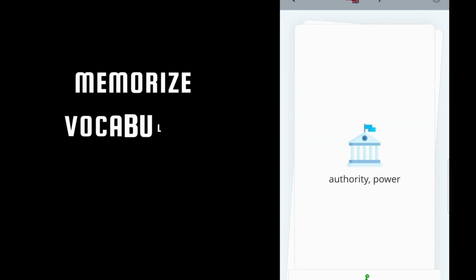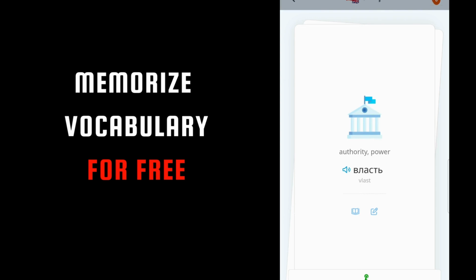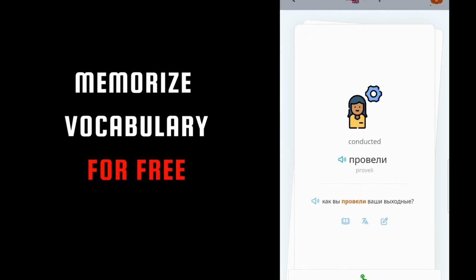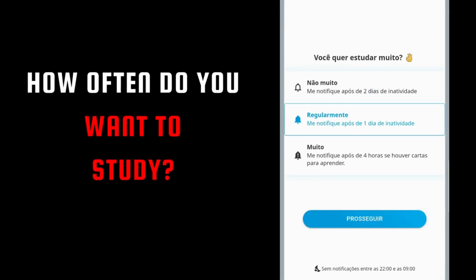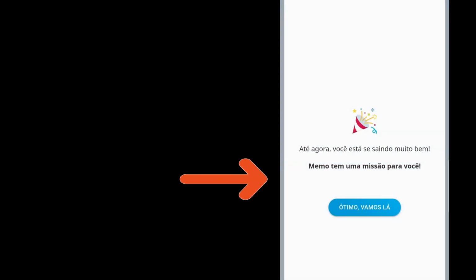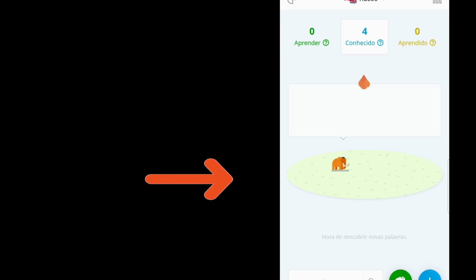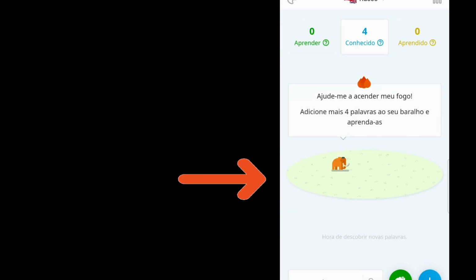So now learn more words and swipe left or swipe right. How often do you want to study? Not a lot? Regularly? Very, very often. Which is your choice. Now you have a mission. Let's see what it is.